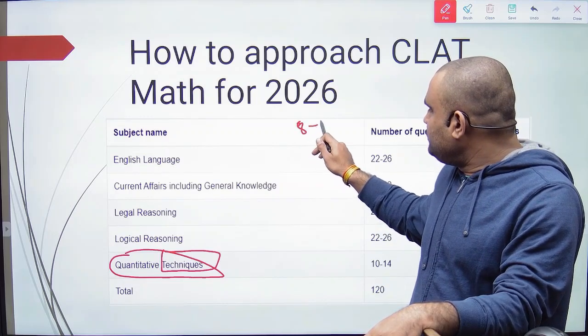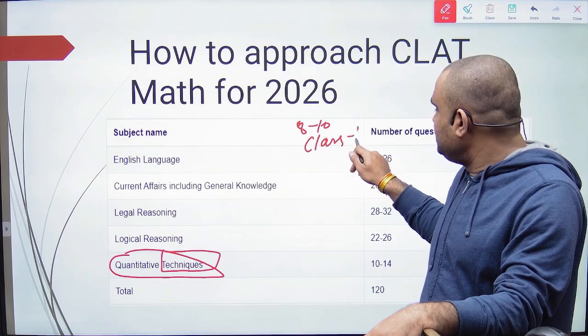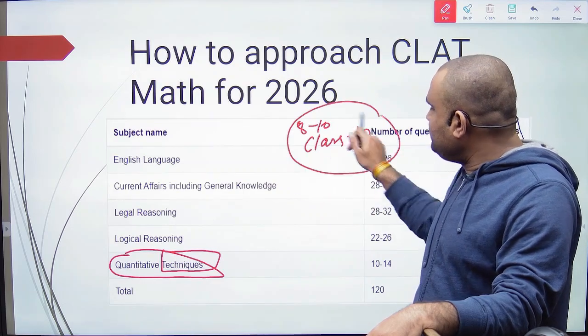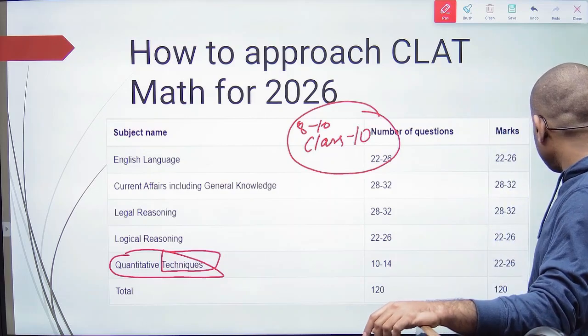Basically, class 8th to class 10th knowledge. Okay, so how many questions do they ask?